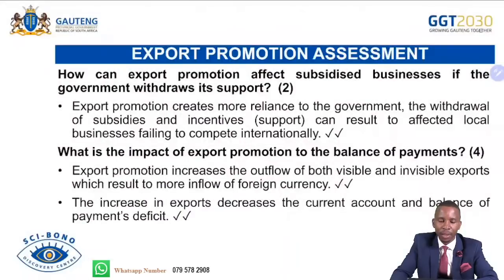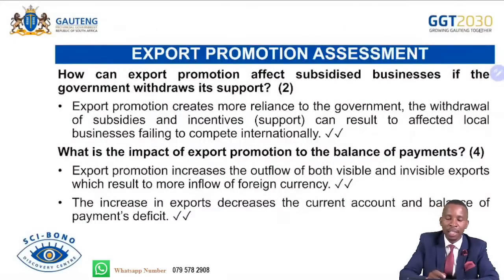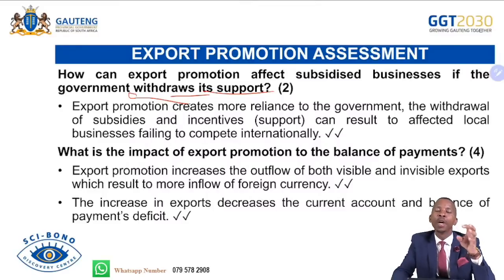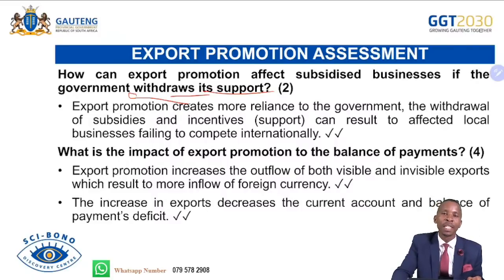And then continuing. How can export promotion affect subsidized businesses if the government withdraws its support? This is very important. Export promotion creates more reliance on the government. The withdrawal of subsidies, incentives or support can result in affected local businesses failing to compete internationally. If the state withdraws its support from those businesses that were formerly supported through export promotion, those businesses cannot withstand foreign or open competition because they are no longer shielded or supported by the government.